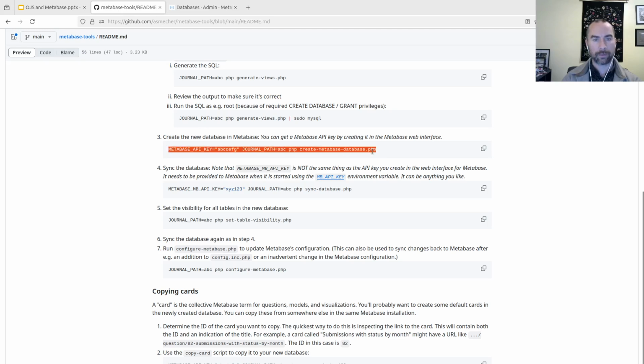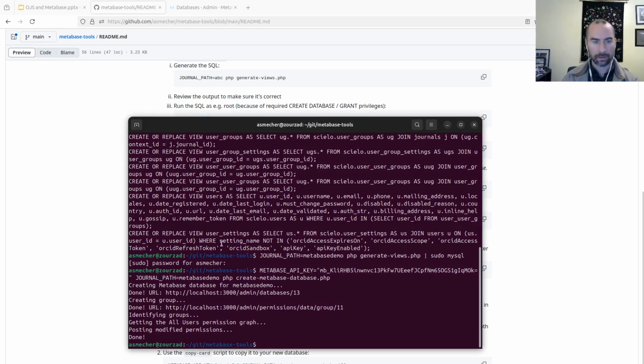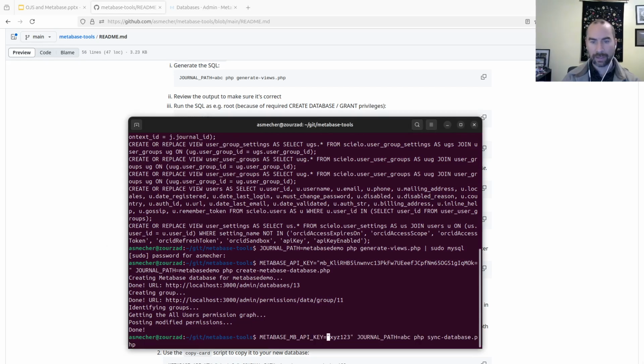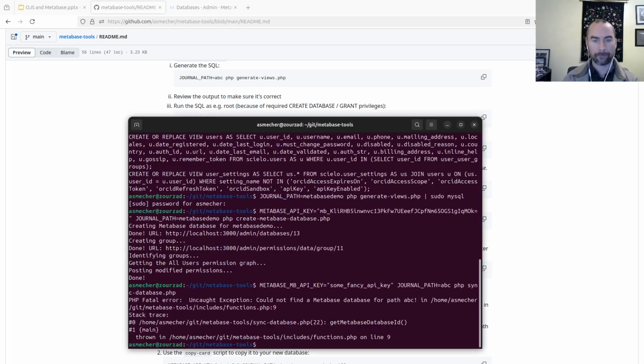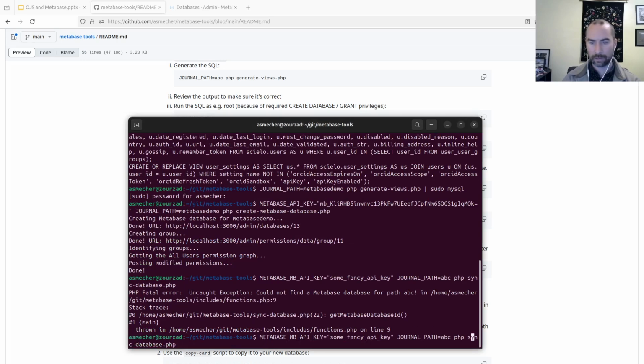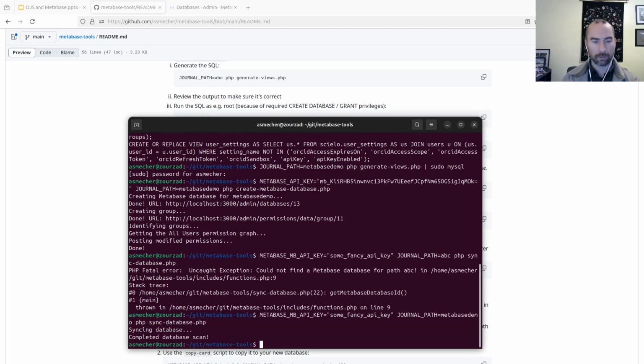Sorry, that was step 3. Next, we need to run a sync command here. And this is just to tell Metabase to have a little think, flush some caches, and get ready for the next step. Now, this is the second kind of Metabase API key. Again, the README covers this in detail. But in my case, I've used just this. Sorry, I forgot to check the journal path. There we go. So we'll rescan the database.